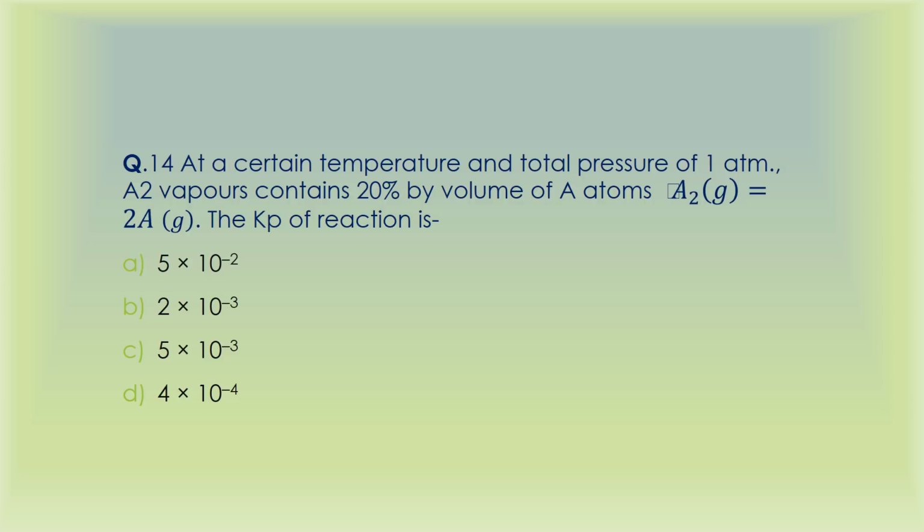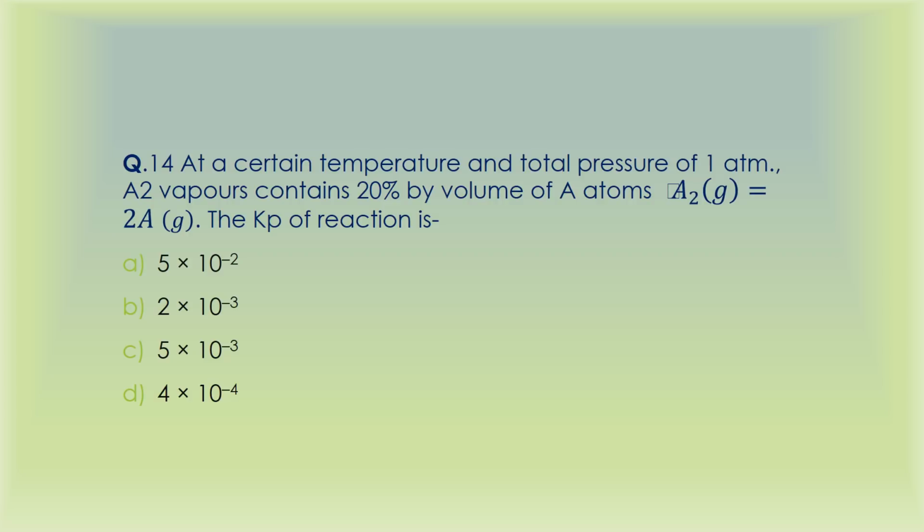This slightly complex statement simply means that you can imagine a solution in which A2 is like O2, this is A2. So A2 is the solvent and A atoms are the solute. So the solute here is 20% of the total.